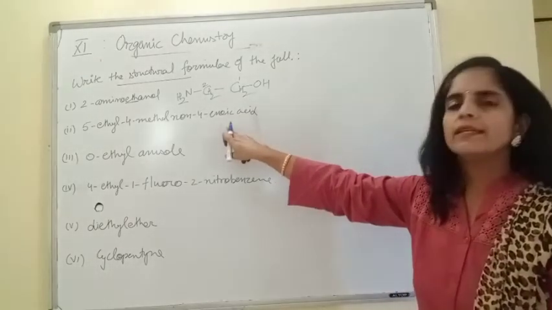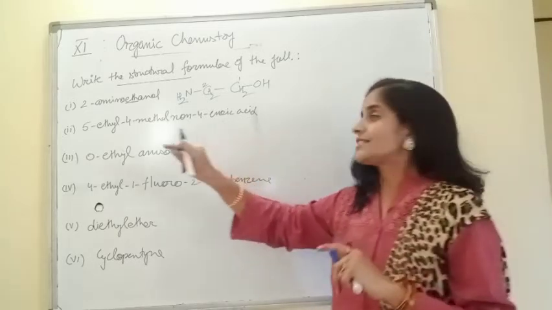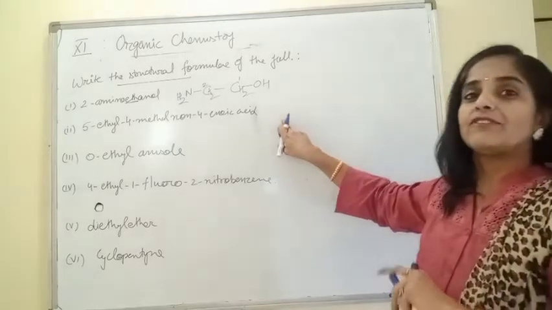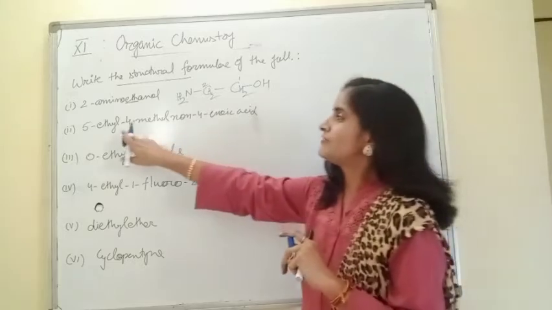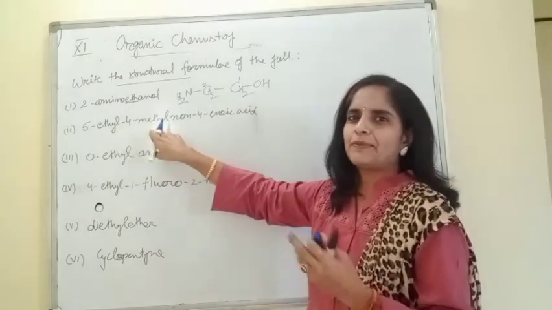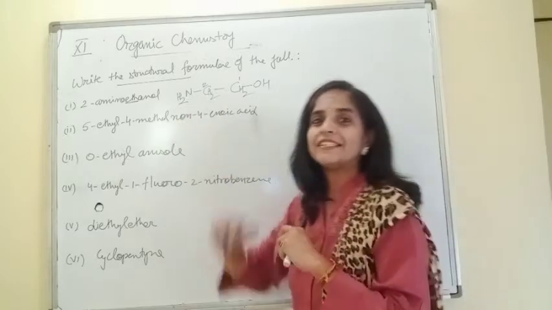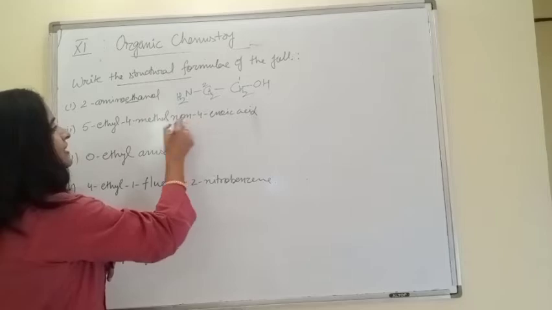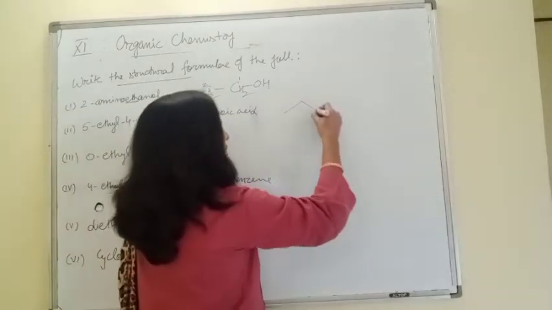Just start with this one. Again, first of all, as I told you, select the main chain. Children, please in this complete name, check where is the main chain. Word root. Like 5-ethyl 4-methyl, prefixes. Non, yes, this is our main chain. Non means the main chain contains 9 carbons. So take a chain of 9 carbons.